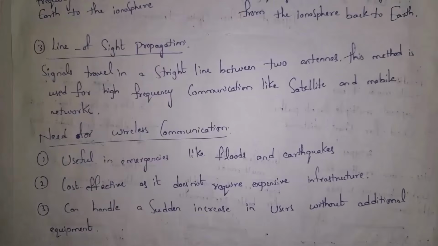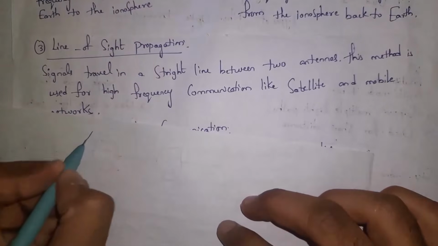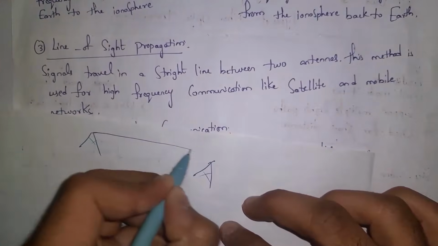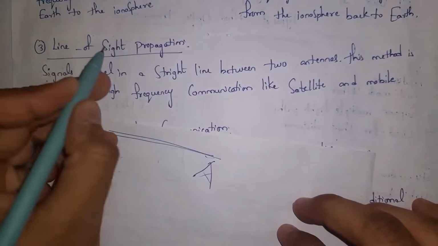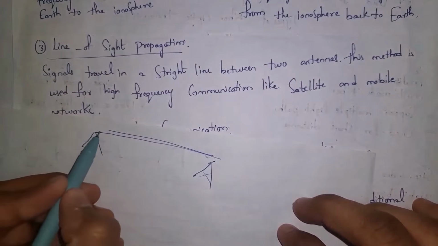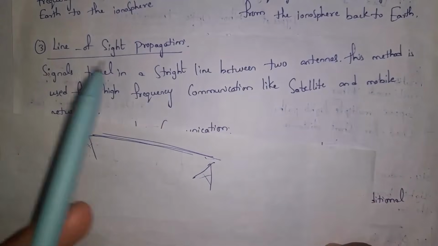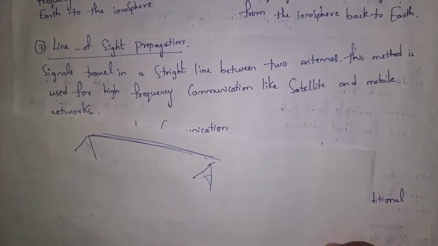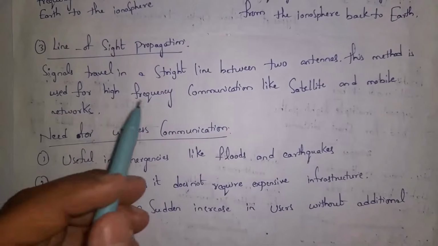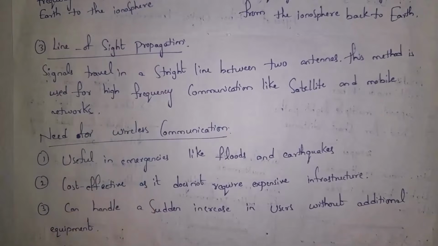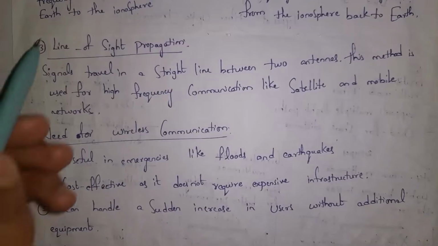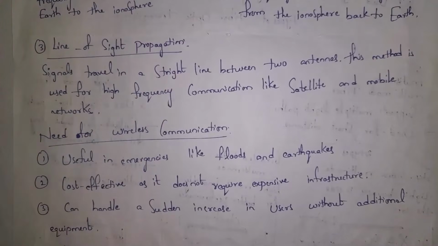And the third one is line of sight propagation. Guys, for example, there are two antennas and signals will travel in a straight line. In line of sight propagation, signals travel between two antennas in a straight line. This method is used for high frequency communication like satellite and mobile networks. Guys, high frequency is nothing but waves repeating more number of times. So data transfer will be very fast. And this line of sight propagation is used in mobile networks and satellites.